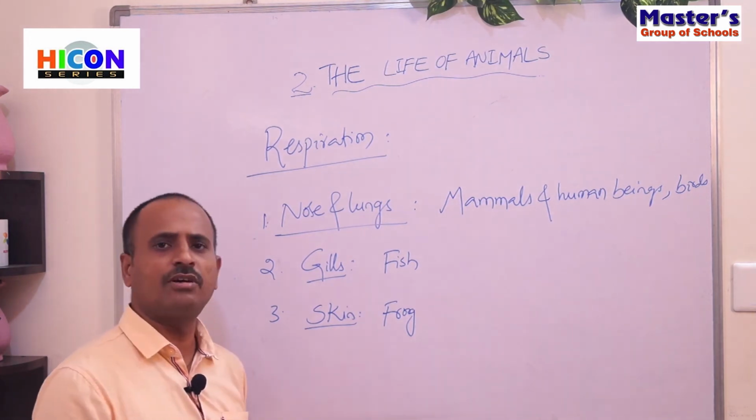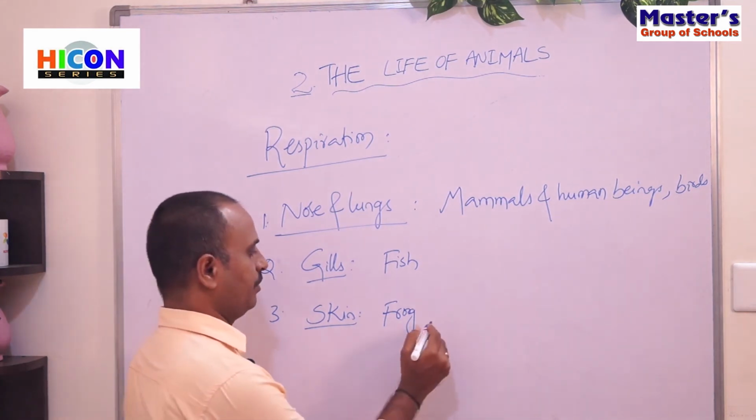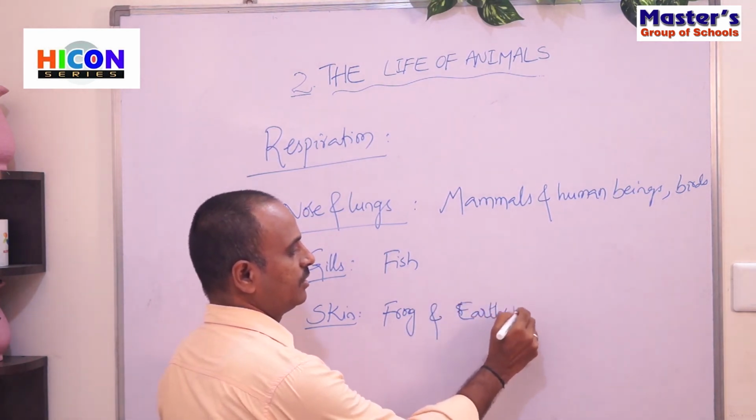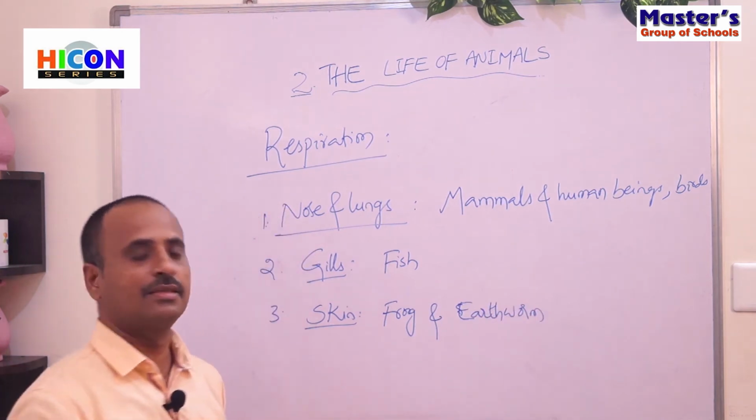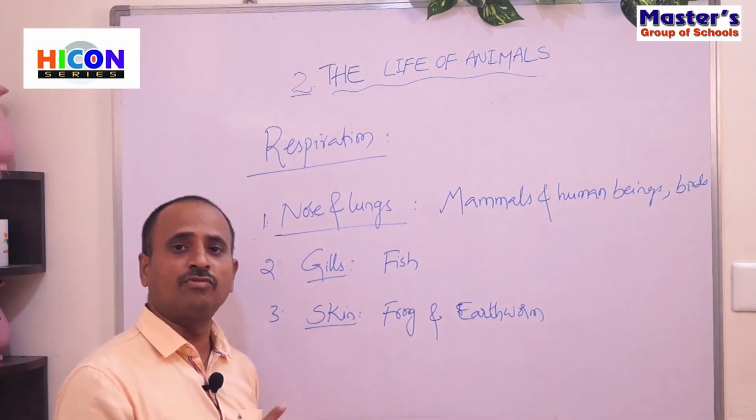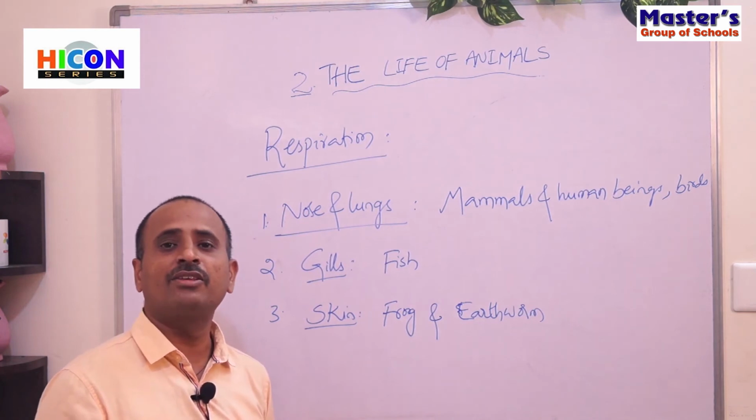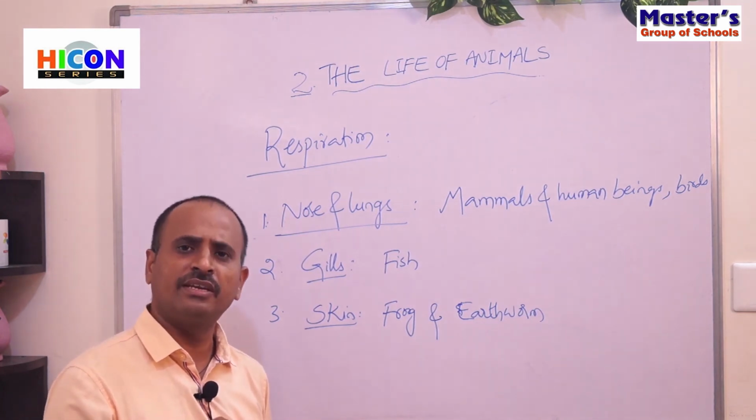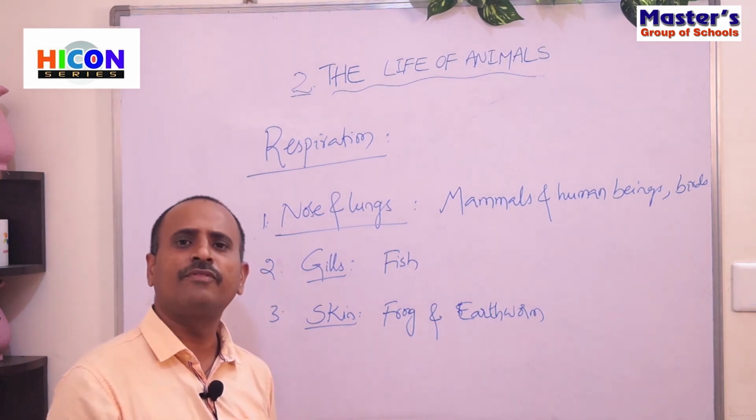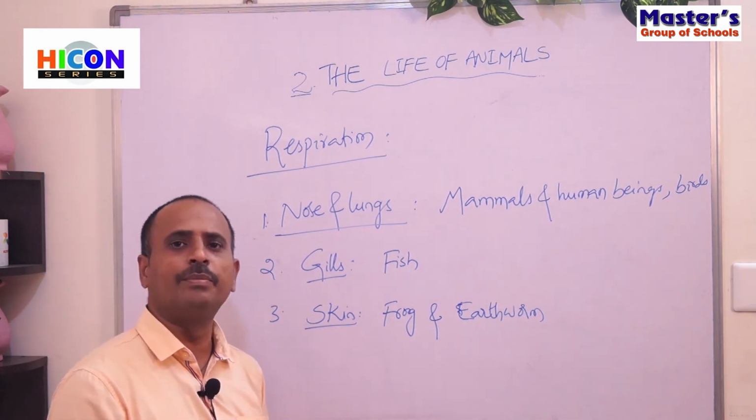So frog is an example which breathes through its skin, and another example is earthworm. Earthworm can also breathe through its skin. Generally the skin of the earthworm is wet. It lives in soil where the soil is moist all the time, so the skin of the earthworm is wet. With the help of its moist skin, it can breathe in and breathe out.